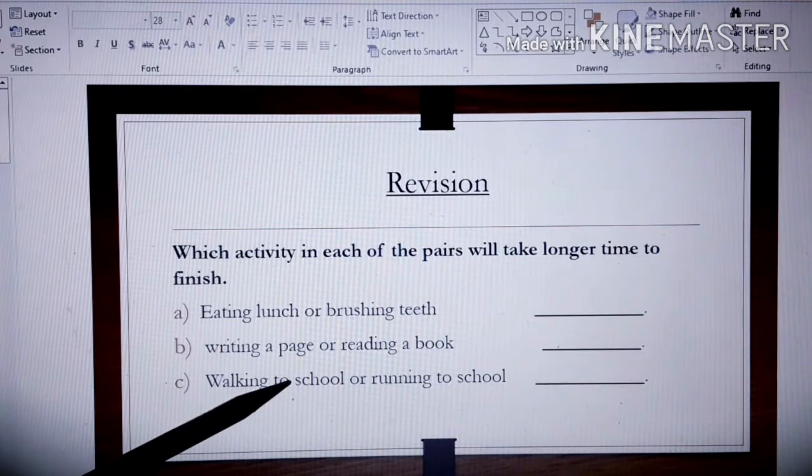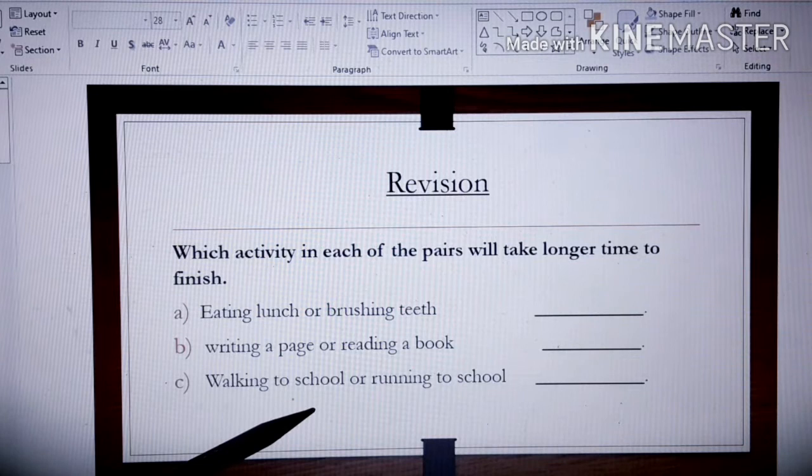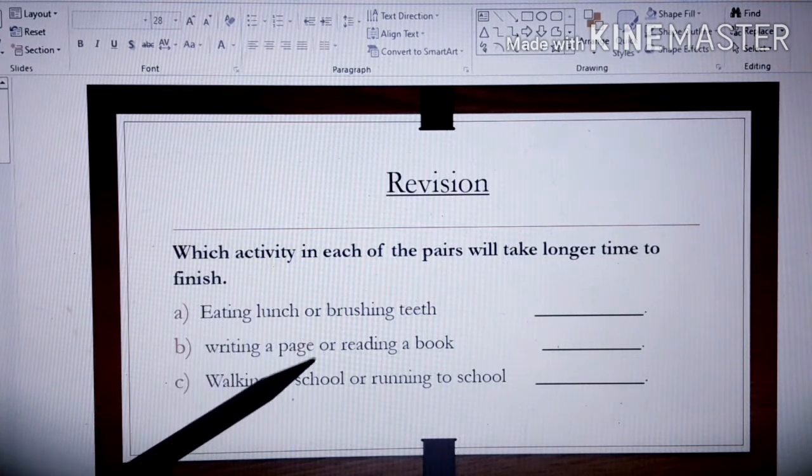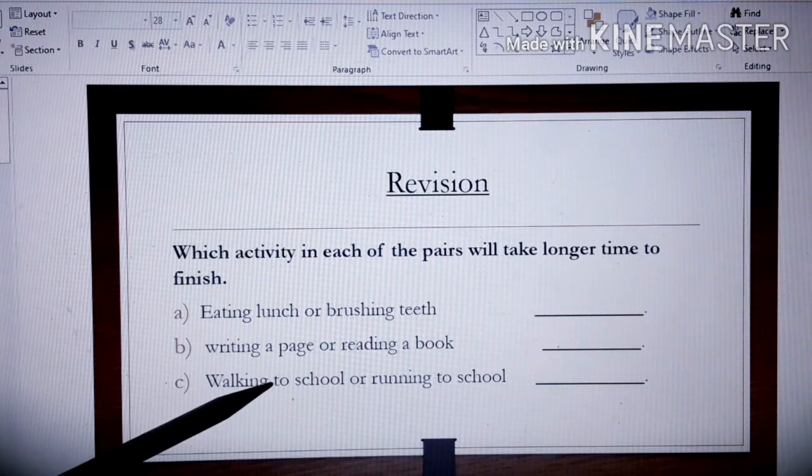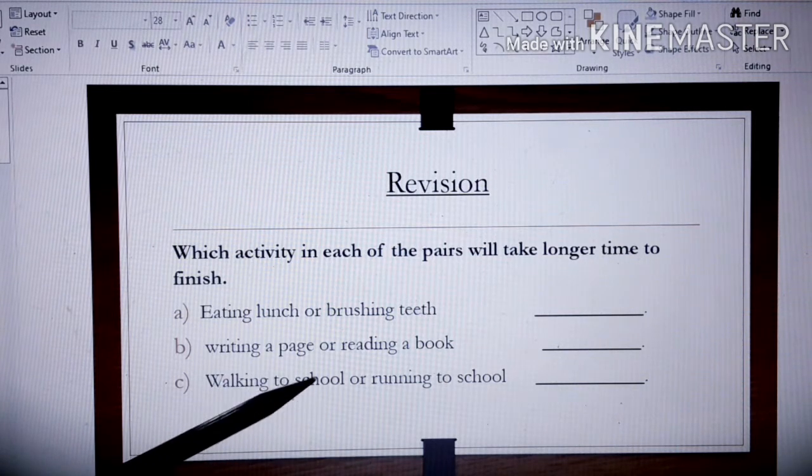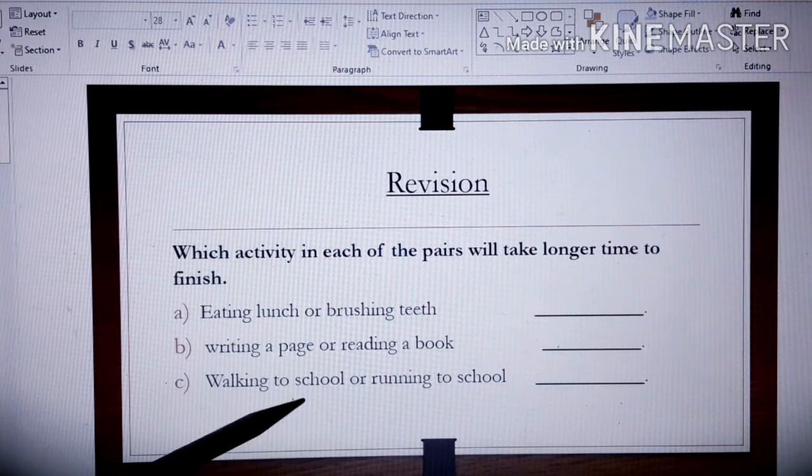Next, walking to school or running to school. If you walk and go to school, will it take more time, or if you run and go to school, will it take more time? Think over it. Yes, walking to school. If you walk and go to school, it will take longer time. So the correct option is walking to school.